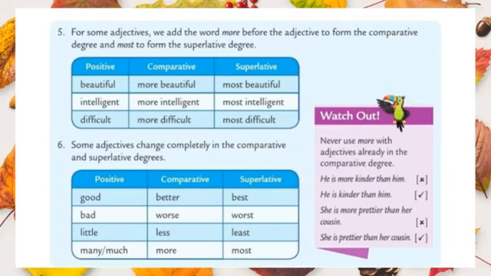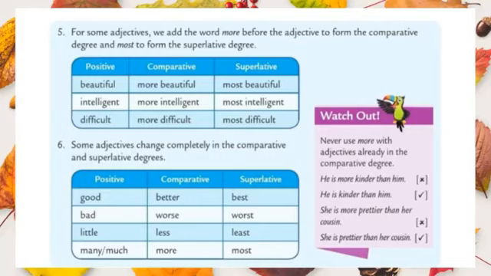And the sixth one, look at the sixth one. Some adjectives change completely in the comparative and superlative degrees. Yes, we should not use er, est, more and most for some adjectives. They do not follow these rules, okay? It means it changed completely in the comparative and superlative degree. Let us see the words.